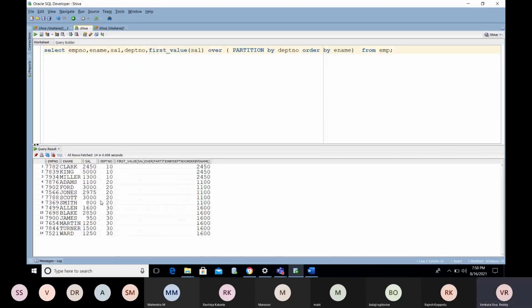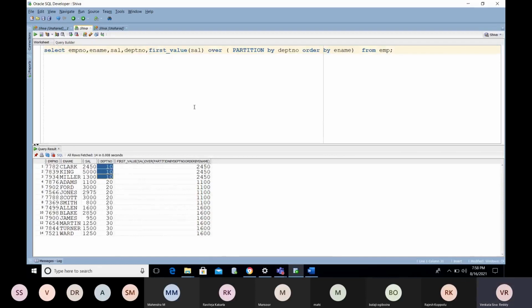For this department number, you did the sorting of the names and you are fetching the first salary: 2450 is the first salary of the 10th department. Here you can see 1100. So you are not fetching any minimum or maximum value.